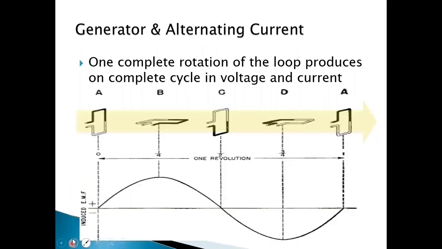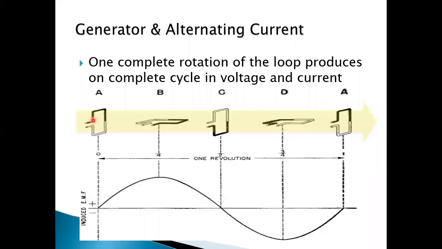Try to understand here, a generator, alternating current. One complete rotation of the loop produces one complete cycle in voltage and current. You see here, this is the first position of the loop, this is the second position, and third, fourth, and again the fifth position returns to the initial position.